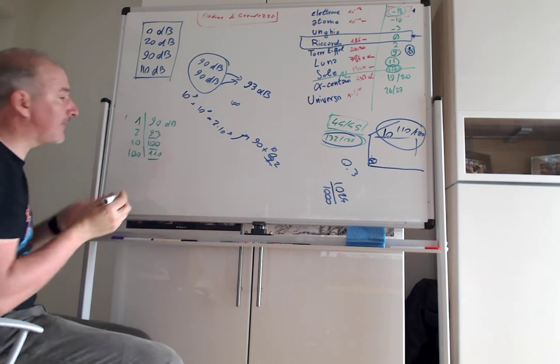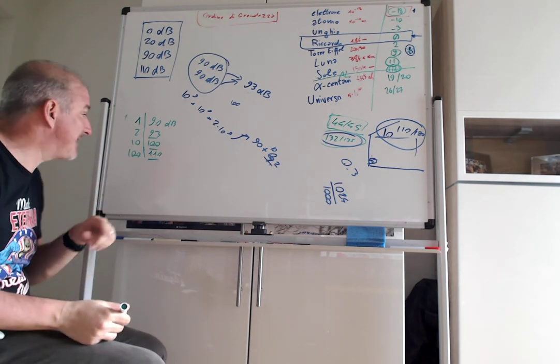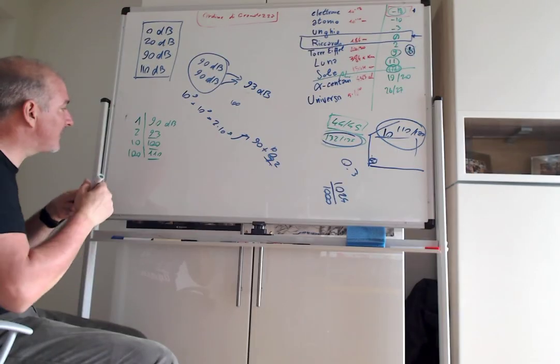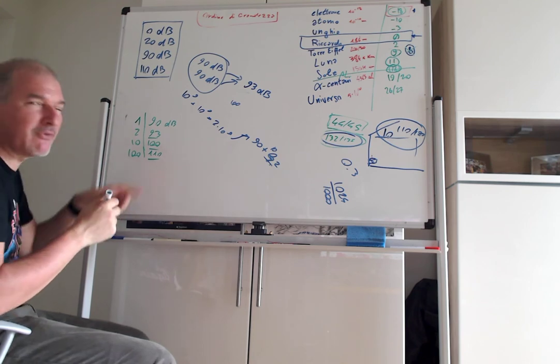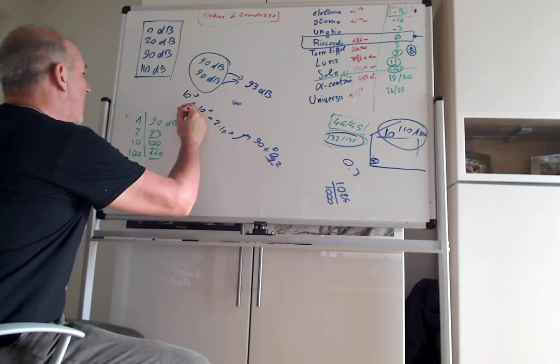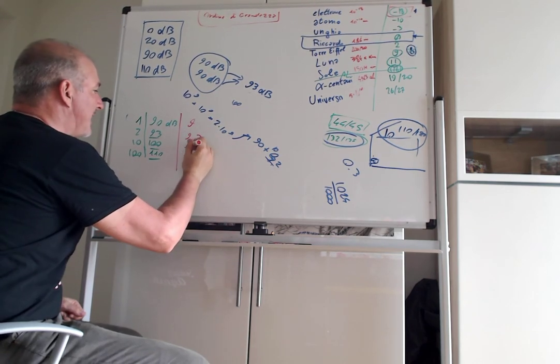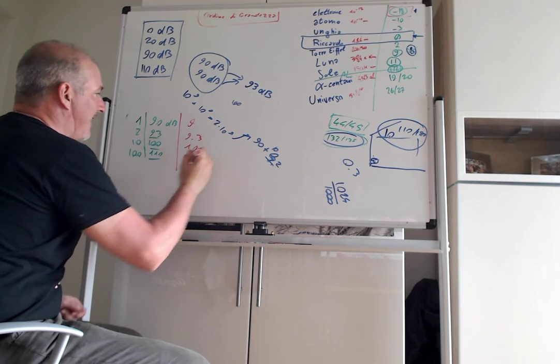The only confusing part of the dB is that the person who invented it decided to multiply by 10. If you remove the 10, it makes a lot more sense. And let me put it in red. One person is 9, 2 is 9.3, 10 is 10, 100 is 11.